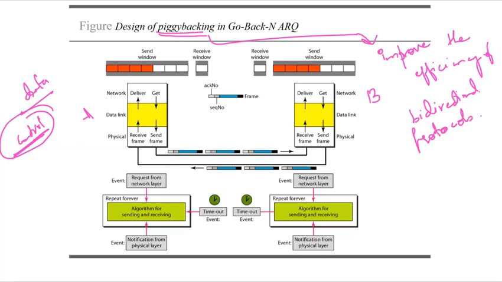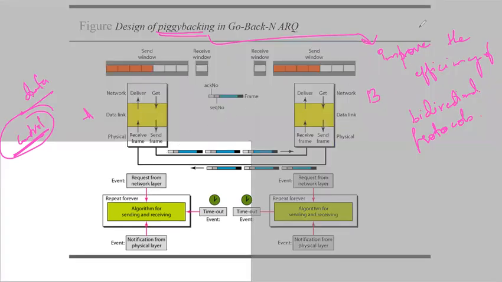When a frame is carrying data from A to B, it can also carry control information about the arrived or lost frames from B. So basically, if a frame is carrying data from A to B, then the acknowledgement for the frames from B to A is also added in these frames from A to B. So let us zoom in over here.